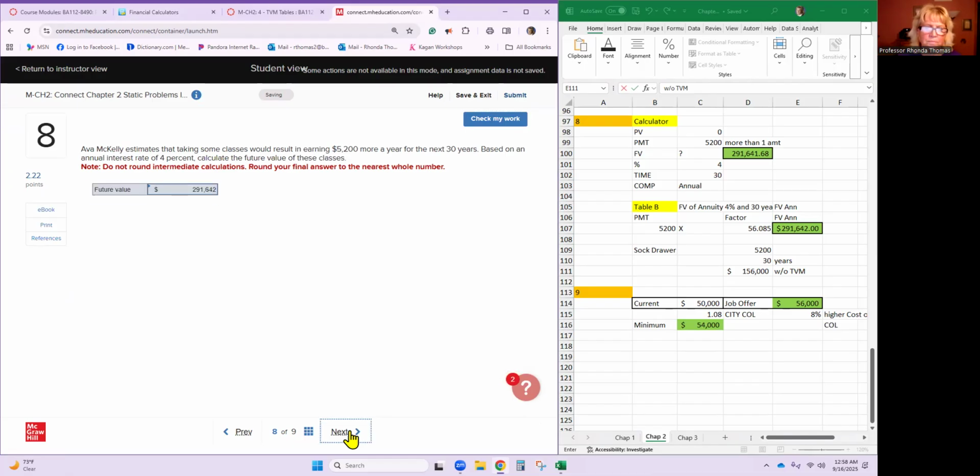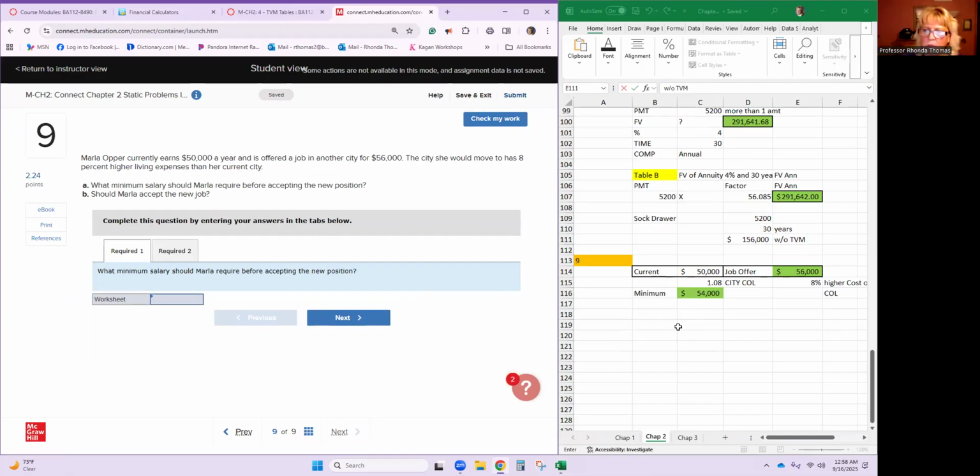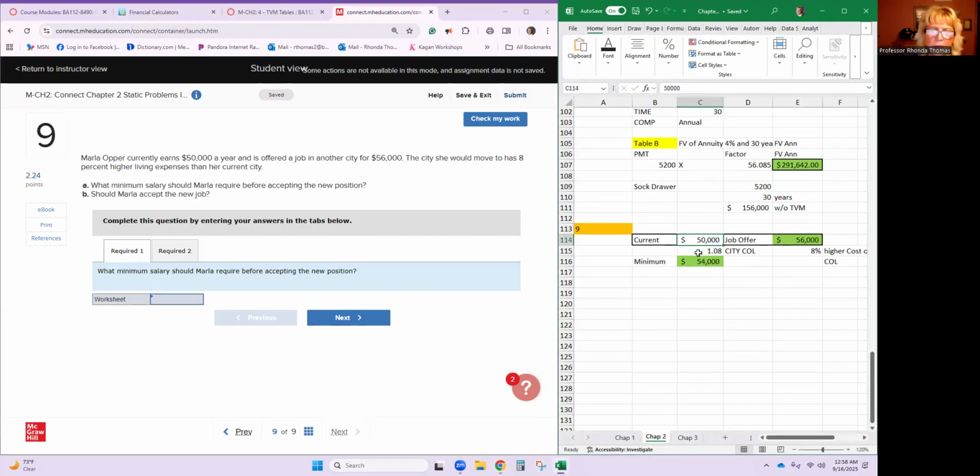Last one, it's similar to another one we've done. So Marla has a current job that pays 50,000. But she's offered a job in another city for 56,000. So here's her current salary, here's her job offer salary. The city she would move to has 8% higher living expenses than her current city.